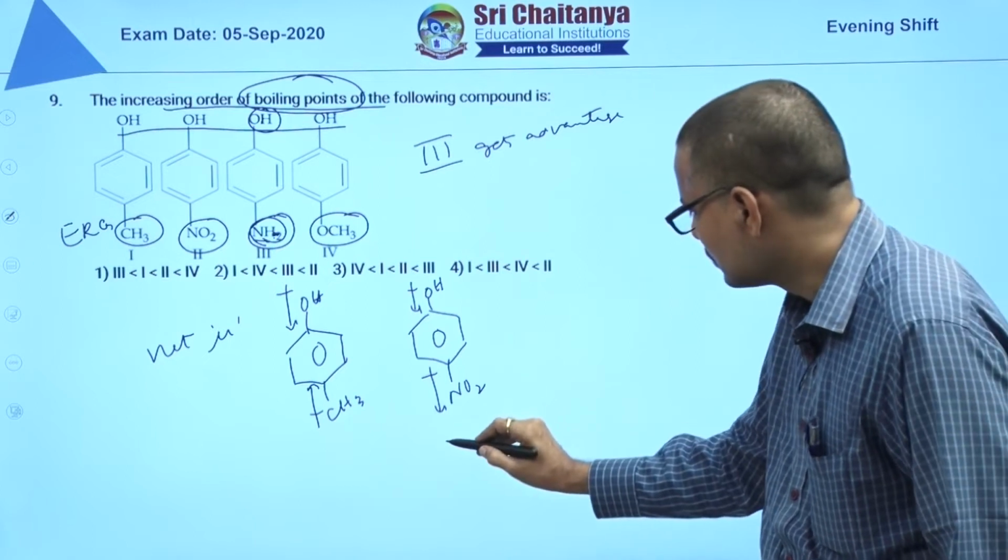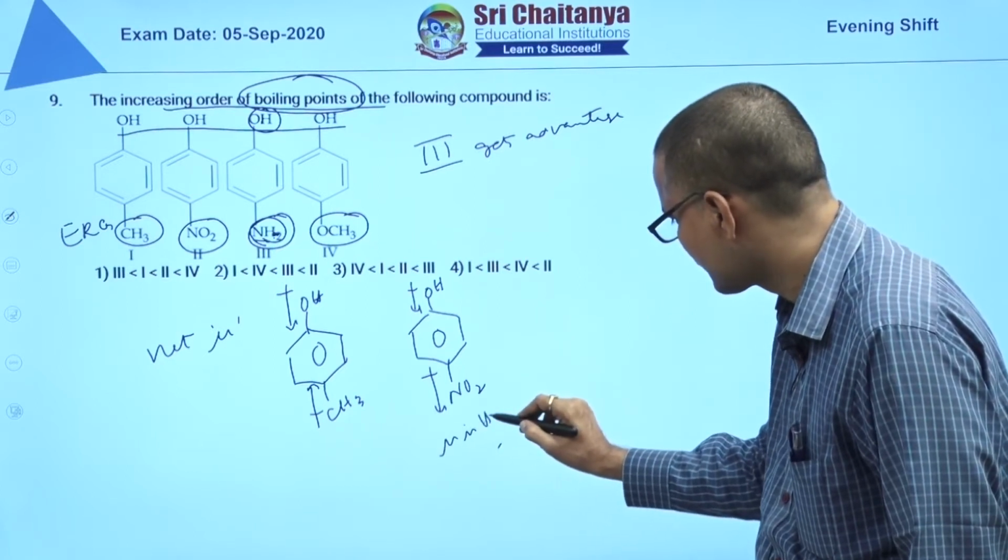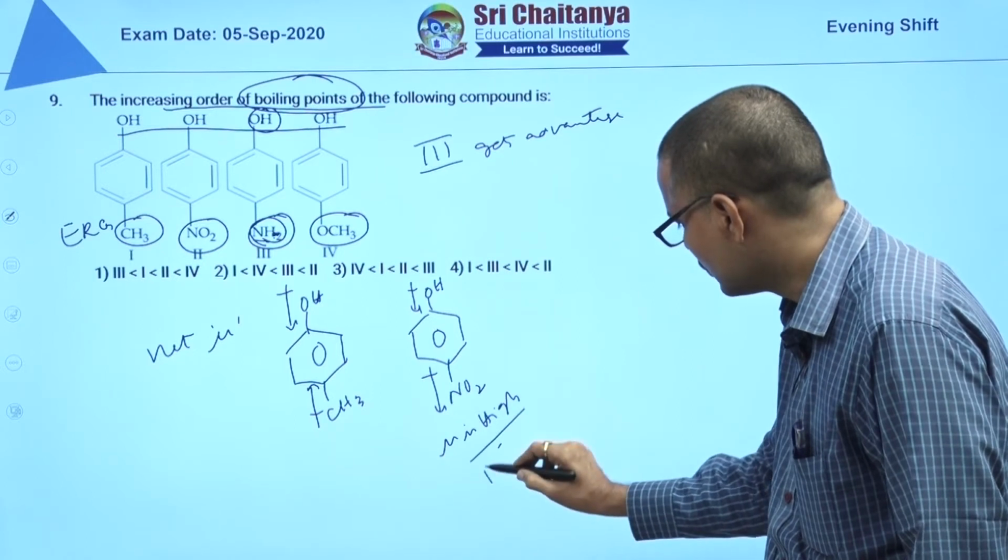So in the second case the dipole moment mu is high, and a high mu means a high boiling point.